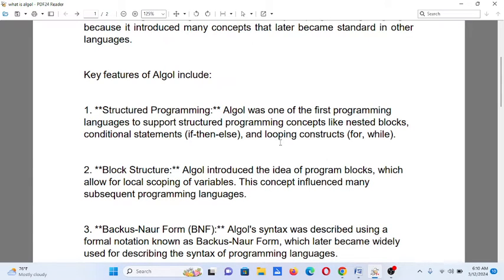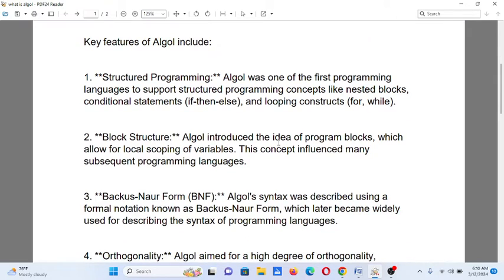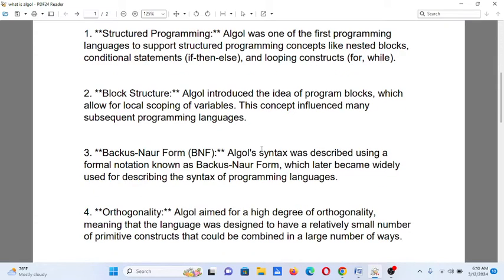Algol was one of the first programming languages to support structured programming concepts like nested blocks, conditional statements, if then else, and looping structures for while. Number 2, block structure. Algol introduced the idea of program blocks which allow for local scoping of variables. This concept influenced many subsequent programming languages.